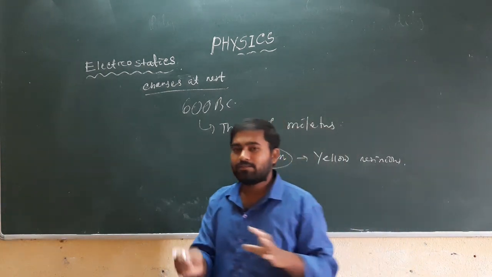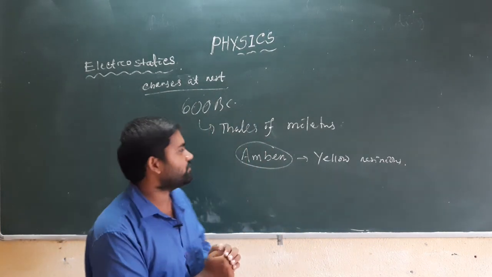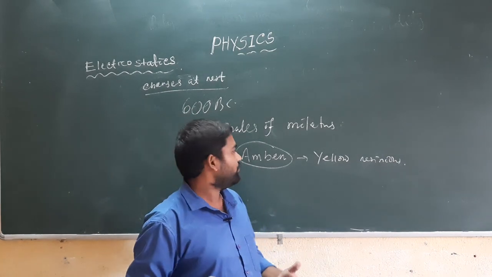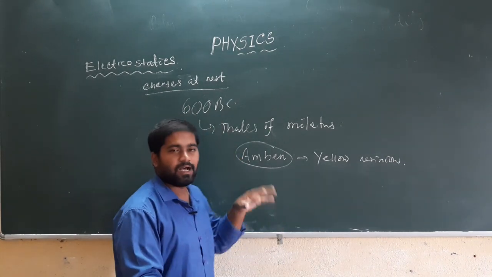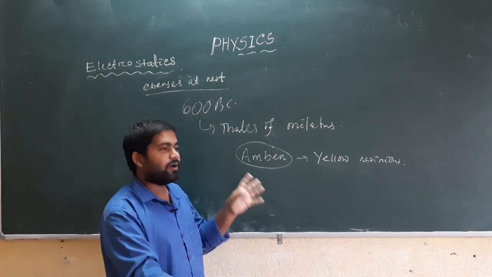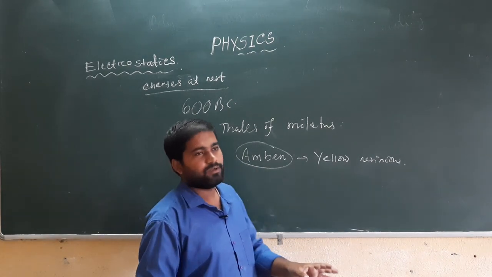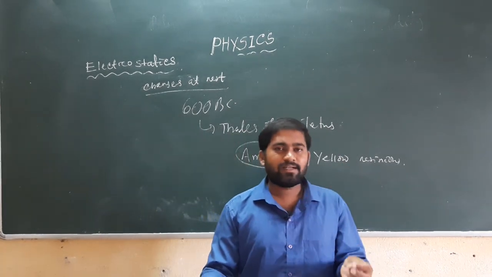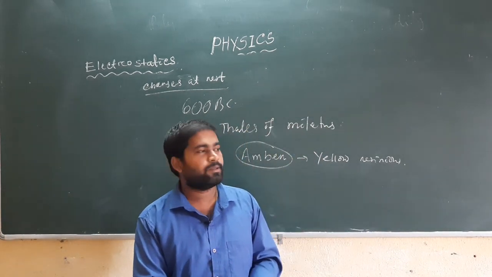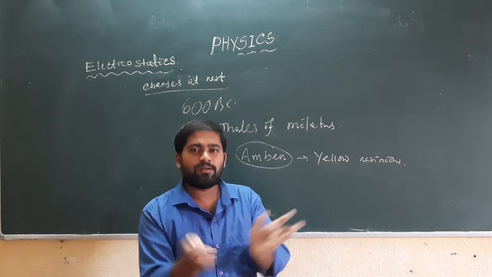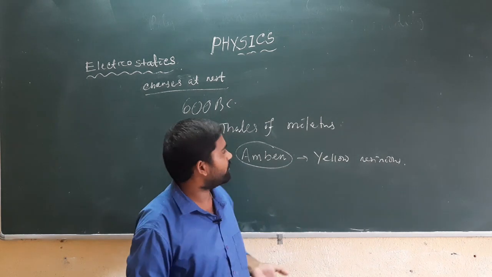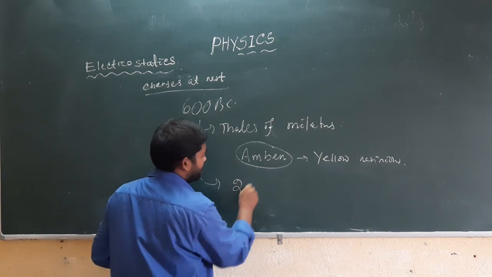But at that time, Thales of Miletus did not give a proper explanation of how this happens and what is the cause behind the attraction of small materials towards the amber. The total phenomenon was observed again after 2000 years.